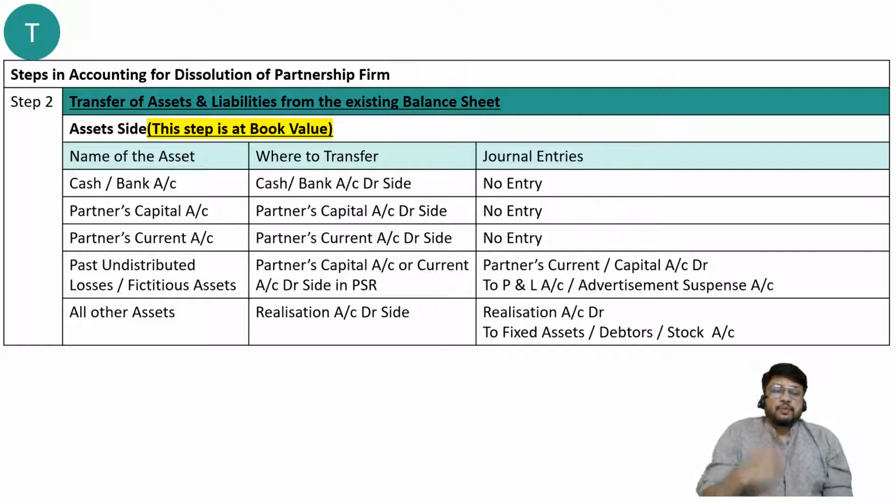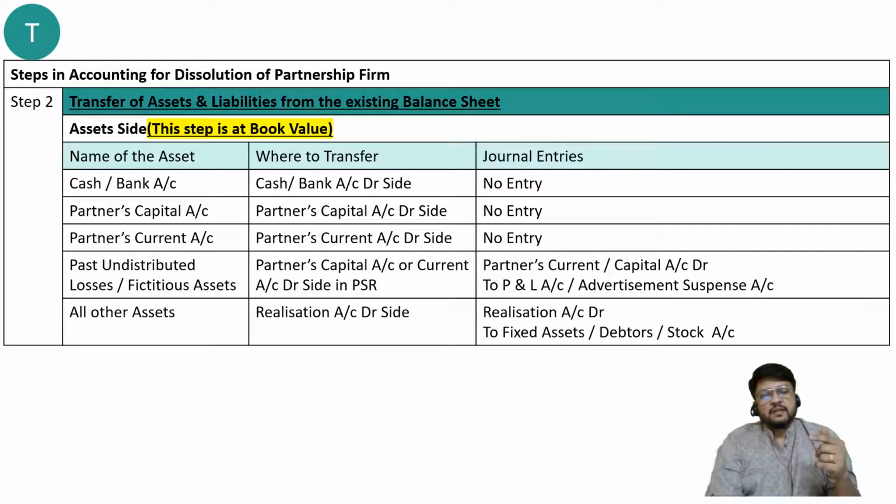But which side? Now it will go to debit side. Why debit side? Because anything from liability side should go to credit side, and anything of asset side should go to debit side. So it will go to partners capital account or partners current account, debit side. In which ratio? In profit sharing ratio. But sir, capital account or current account? If the problem has current account, then you must go to current account. If the problem does not have current account, then you should go to capital account. So the entry will be partners current account or partners capital account debit to P&L account if it is coming on asset side, to advertisement suspense account if it is coming on asset side.